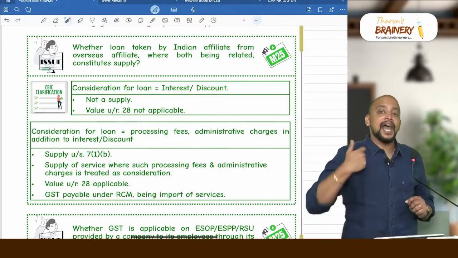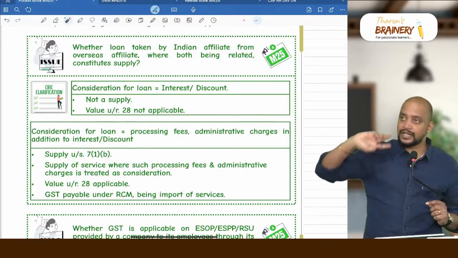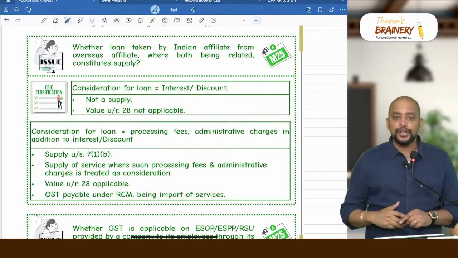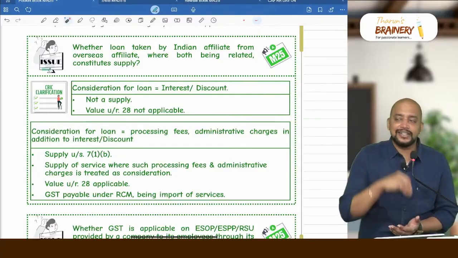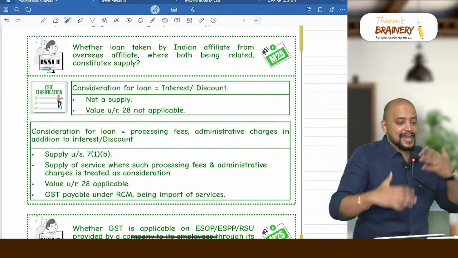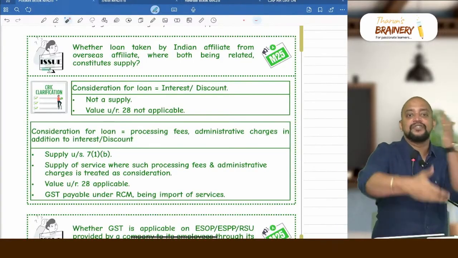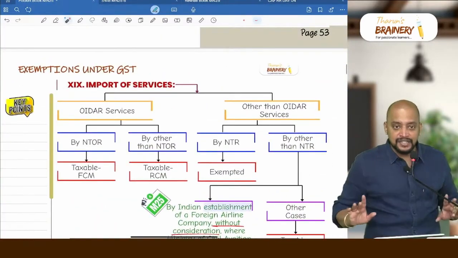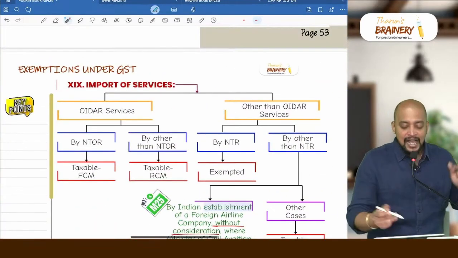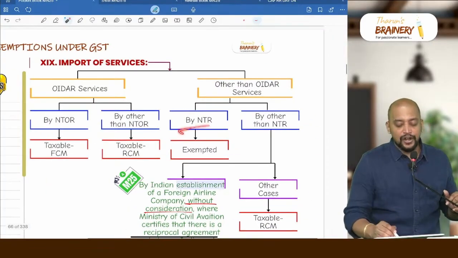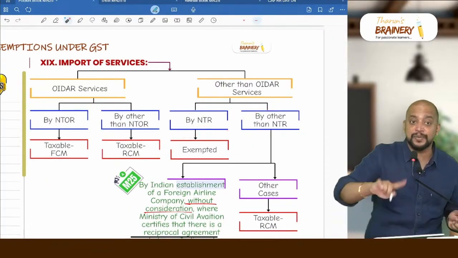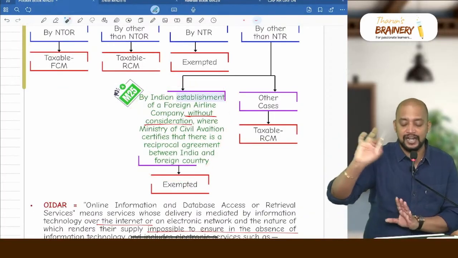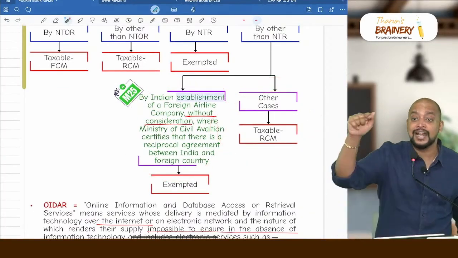Now, for a change, I am outside India, I am your holding company outside India, you are my subsidiary company in India. So now in that case, I will be giving you loan, you will be paying me interest. Whether this interest is taxable or exempted, now the character of the service will not become banking, it will become import of services. When it becomes import of services, is it OIDR or other than OIDR? Other than OIDR. Imported by non-taxable recipient or other than non-taxable recipient? Other than non-taxable recipient. It is not Indian establishment of foreign airline, so therefore it will be taxable under RCM.